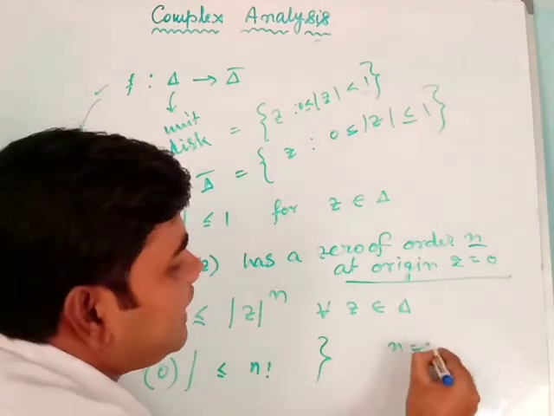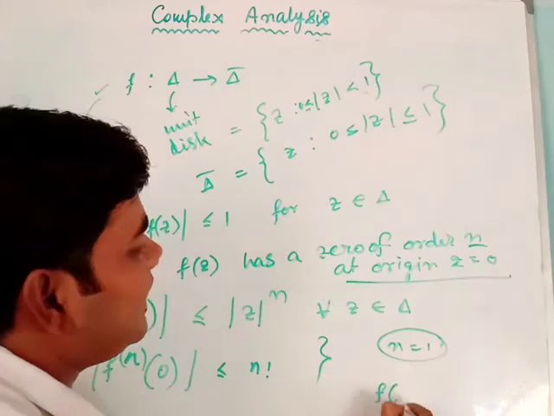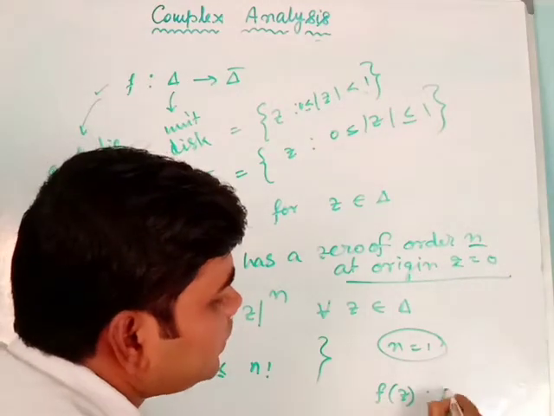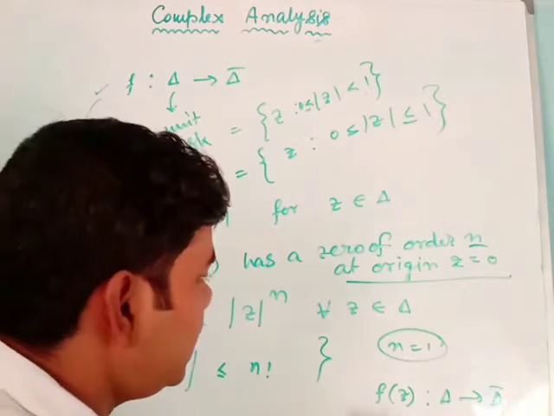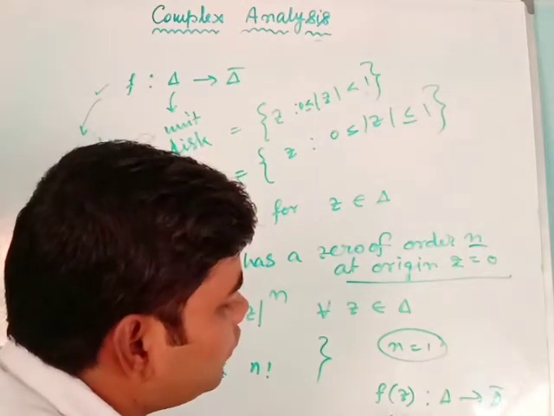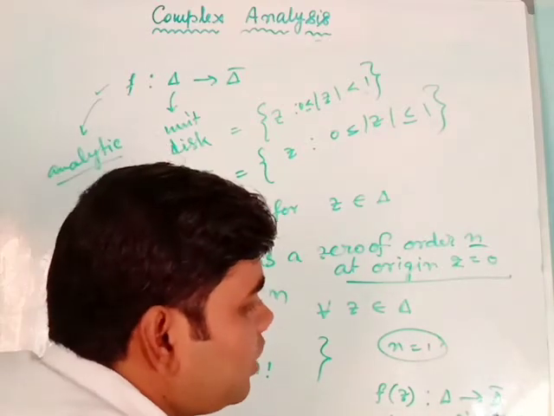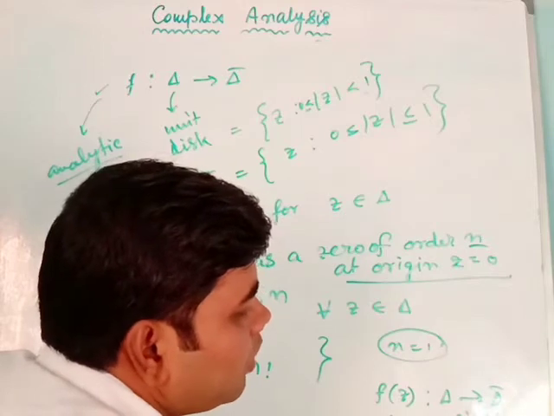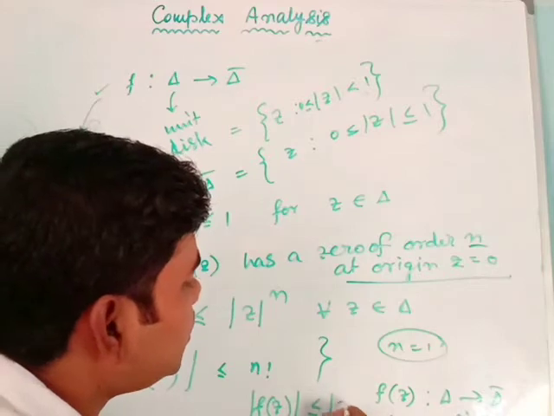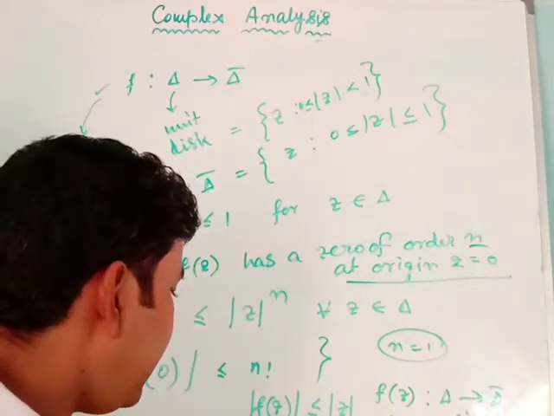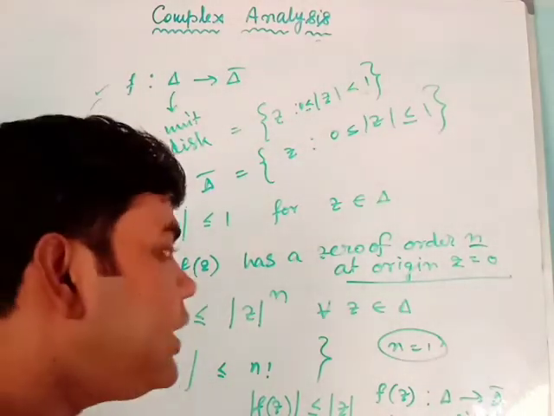And if n becomes equal to 1, then we will get what? We will get f(z) analytic from delta to delta bar, and it should have a simple zero. Simple zero means a zero of order 1, at the origin. Okay, then we get modulus of f(z) less than or equal to modulus z, and modulus of f'(0) less than or equal to 1.